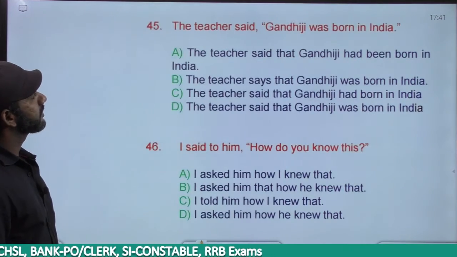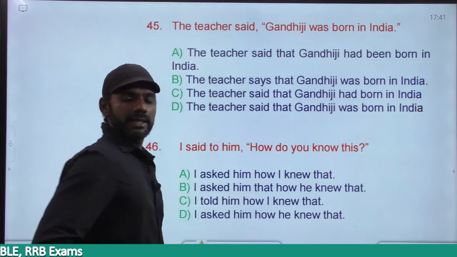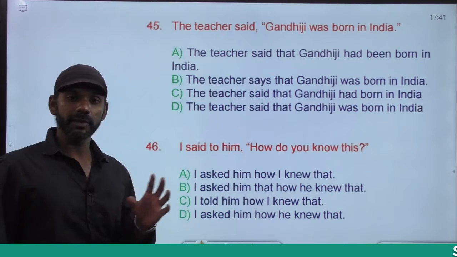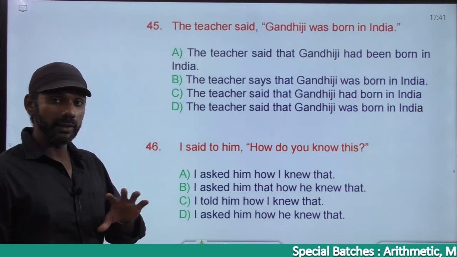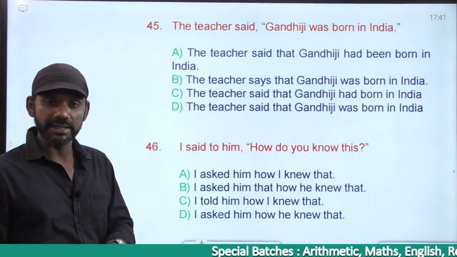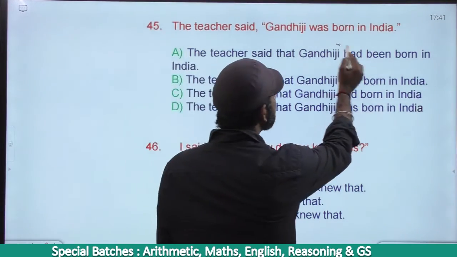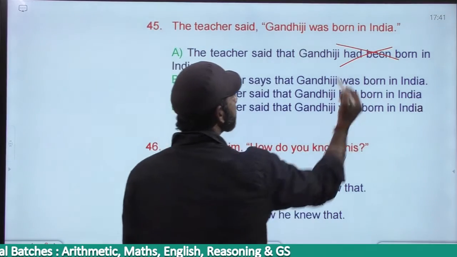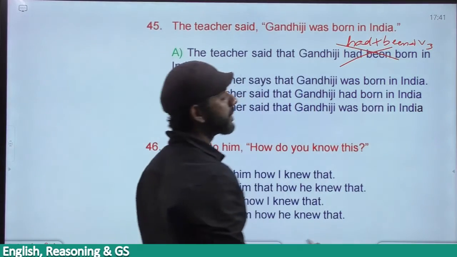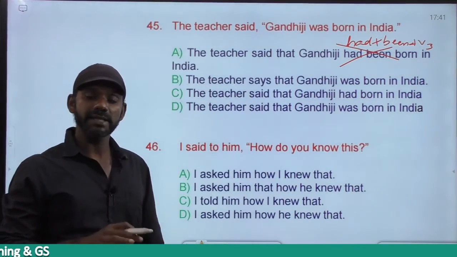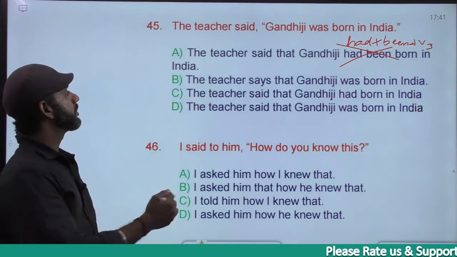The next one. The teacher said Gandhiji was born in India. The rules are not applicable because this is a fact. I can't say Gandhiji is born in India now. Gandhiji was born in India. The rules are not applicable because this is something that happened in reality. The tense and the category must remain the same. So had been born is eliminated. Had been born is had plus been plus V3, past perfect in the passive voice. Gandhiji was born, now eliminated. We want simple past tense, gone.